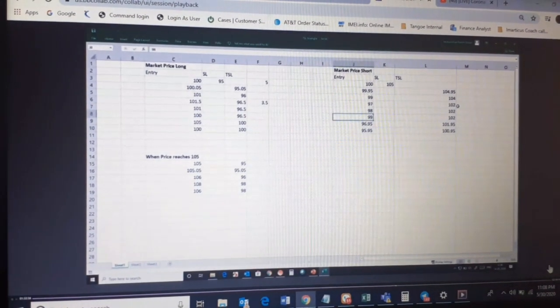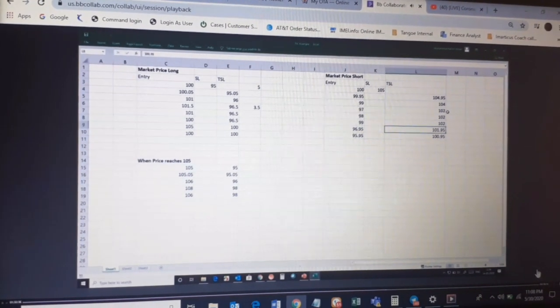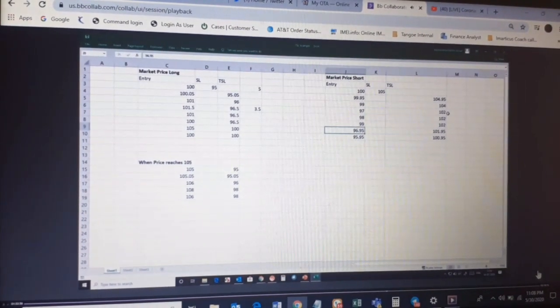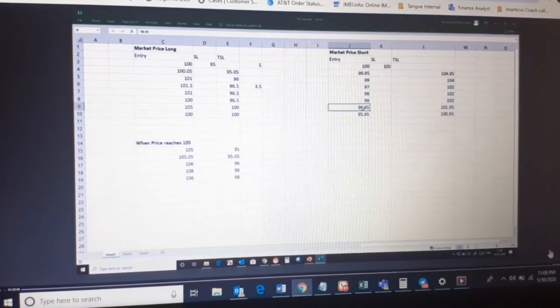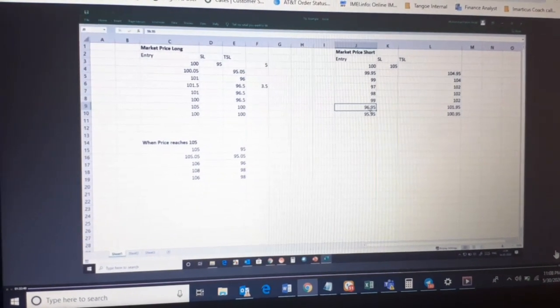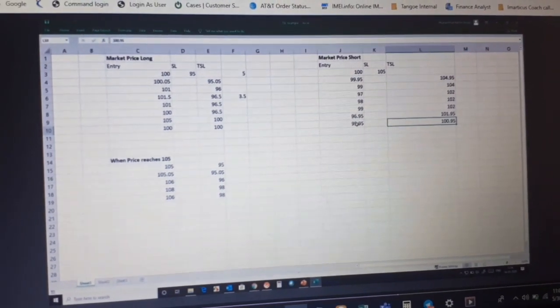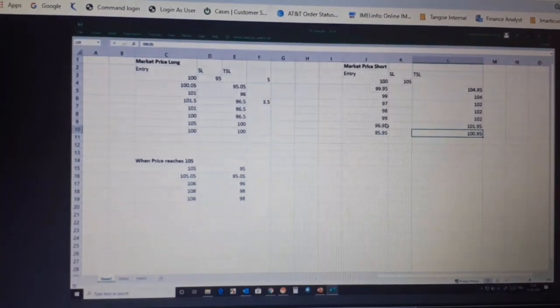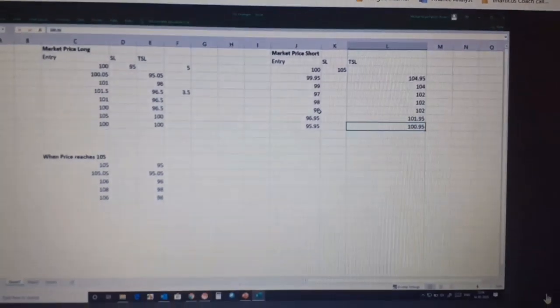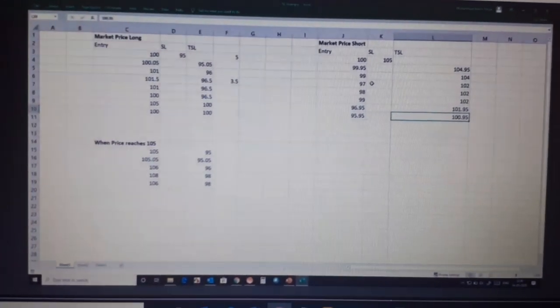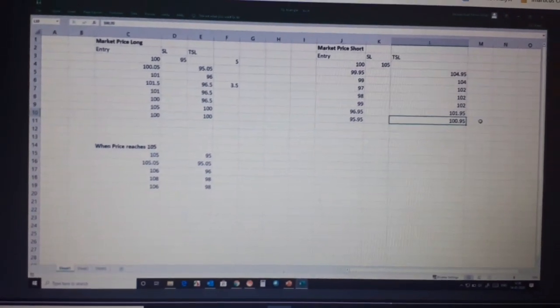Again the price becomes 99, and this remains 102. Again the price becomes 96.95, so the price has started to move down again in the direction of the trade, and the stop loss becomes 101.95. Now the price comes to 95.95, and this becomes 100.95. Now if the price starts to move up from 95.95, it becomes 96.95, 97, 98, 99, 100 and then 100.95. So you'll be stopped out over here.